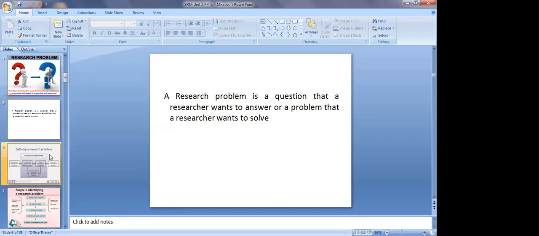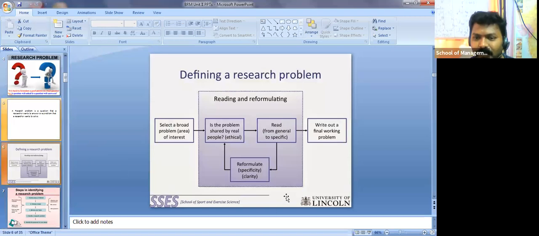Yes, sir. Now, how are you going to define a research problem? I'm showing you one particular slide. Select a broad problem in which you have an interest. Let us take an example: recruitment and selection, that is a broad area. Then you have to dig further. Is the problem shared by real people? Out of that broad area, you dig in to get your exact problem. That is your project.